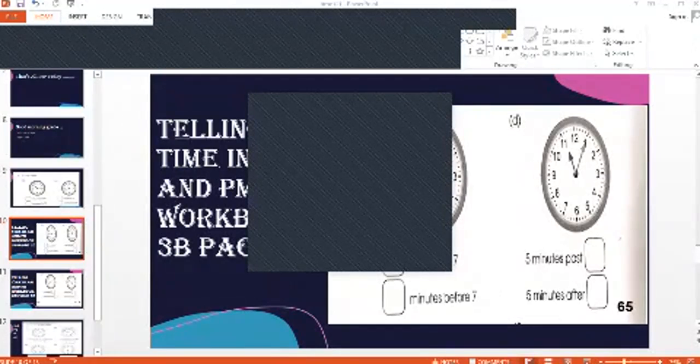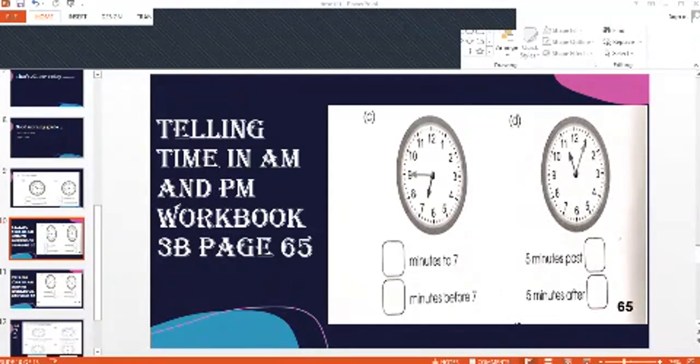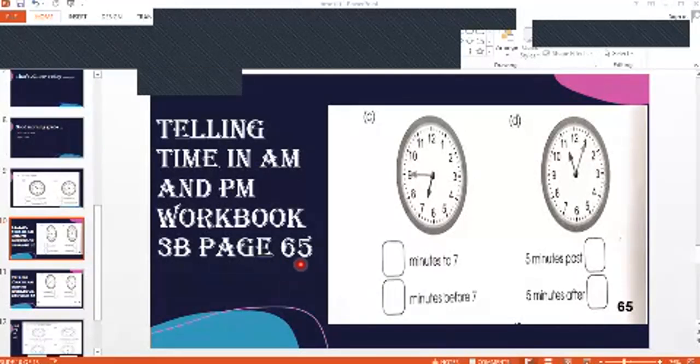Ma'am, I didn't hear which page it is? Sorry? Ma'am, which page is it? It's page number 65. Look at this, it's again on the screen. Can you see it? Now it's on the screen. It's a workbook, page number 65. Even on the previous page, I mentioned 65 with my handwriting. So look at the screen now. Can you go to the previous slide?